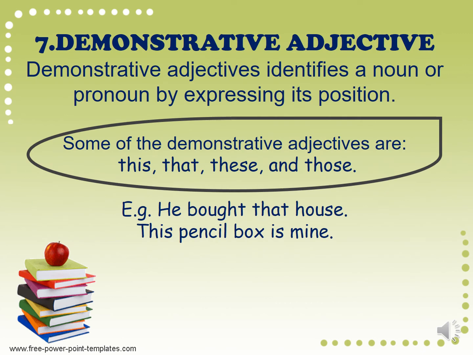Demonstrative adjective identifies a noun or pronoun by expressing its position. Some of the demonstrative adjectives are this, that, these, and those. For example, he bought that house. This pencil box is mine.